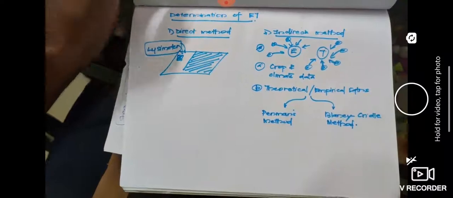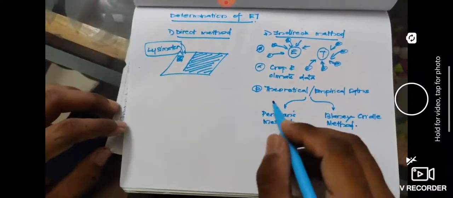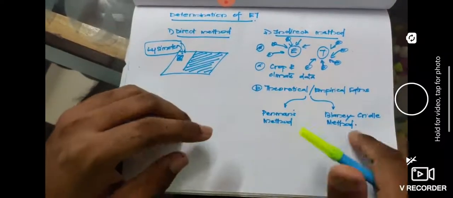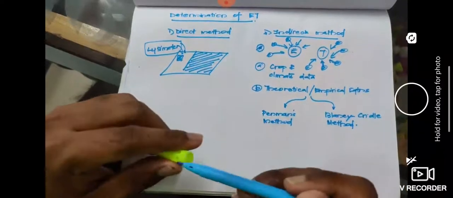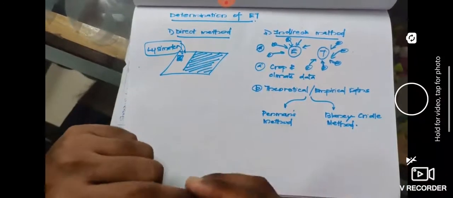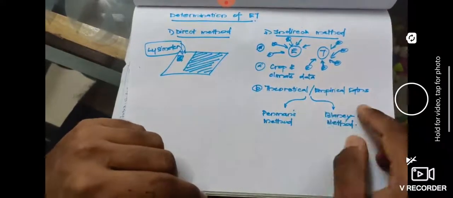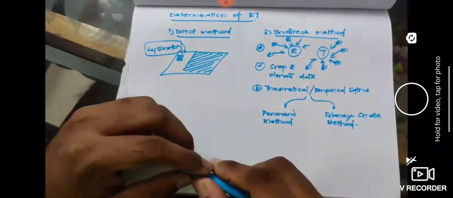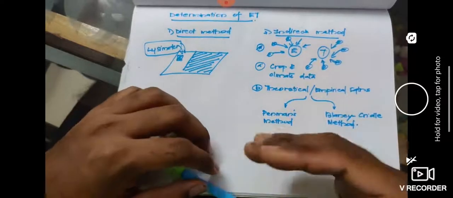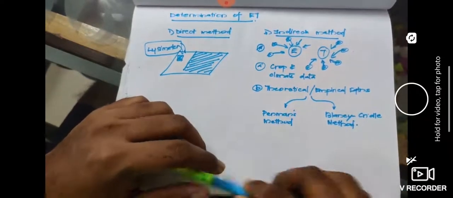These are the two most widely used methods. Out of these, Penman's method is the most widely used. The Blaney-Criddle method is also quite popular among some scientists. These two methods are empirical equations to find evapotranspiration indirectly. We'll be learning about these two methods one by one in the coming videos.